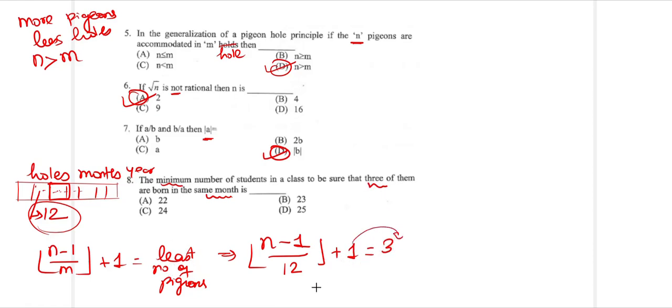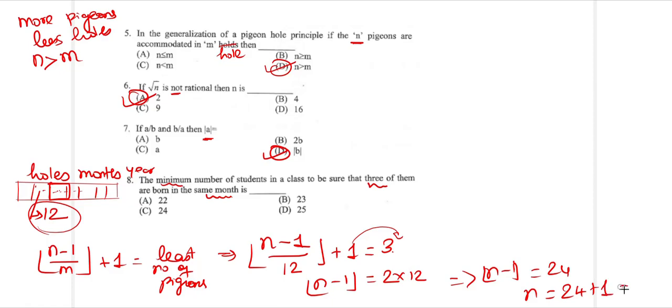Take this to the opposite side. 3 minus 1 makes it 2. Cross multiply this 12. So 12 into 2 is my n minus 1. So this makes it floor of (n minus 1) equal to 24. So the least number n, the floor value can be removed and you can get the minimum value as 24 plus 1. So that makes it 25. So the least number of people, to make sure 3 of them at least have their birthdays in the same month, n is going to be 25. Only if you have 25 people, then minimum 3 of them can have their birthdays in the same month.